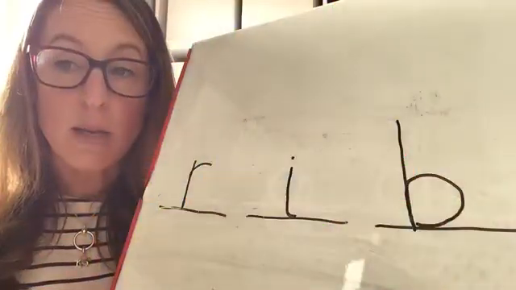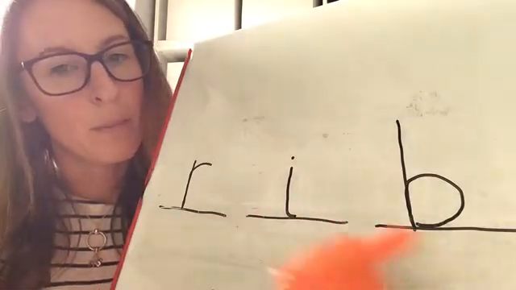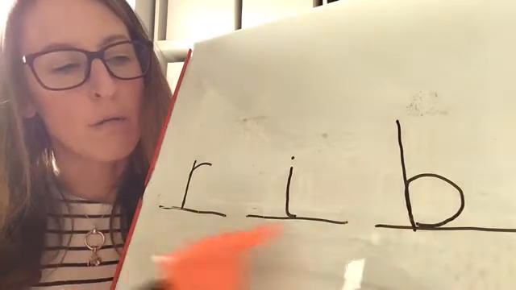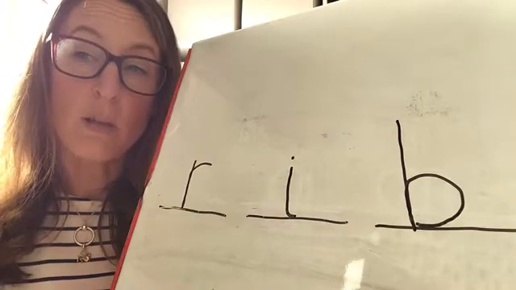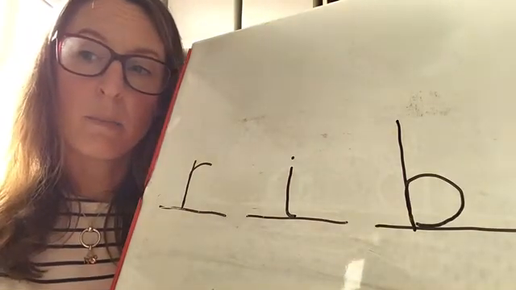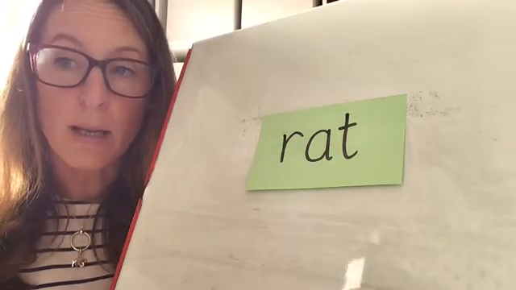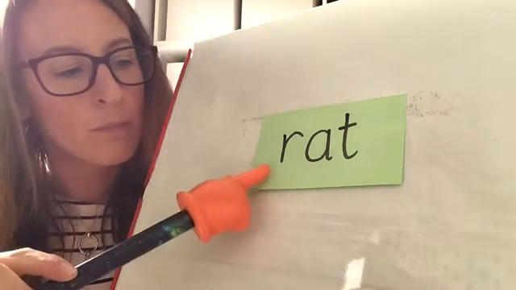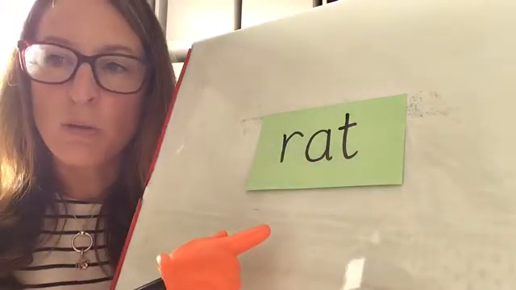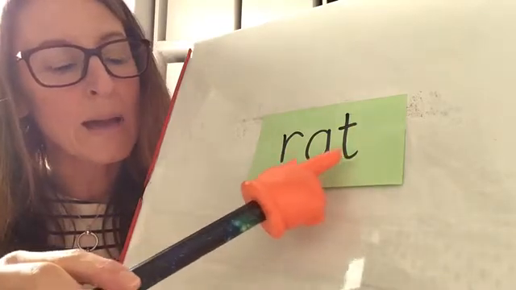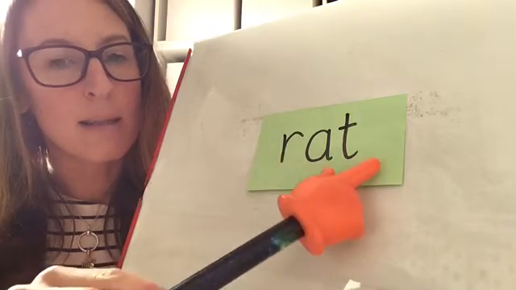Now we can say the sounds and read our own writing. R, I, B, rib. R, I, B, rib. You can clean your board or fetch some fresh paper for the next lesson. Let's say the sounds and read this word. If you think you can do this quietly in your head, do it now. Now let's do it all together. R, at, rat. R, at, rat.